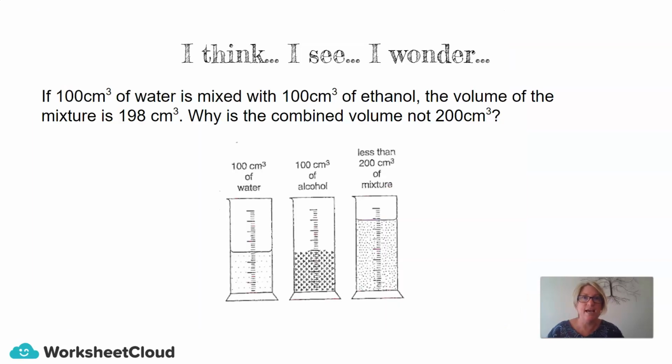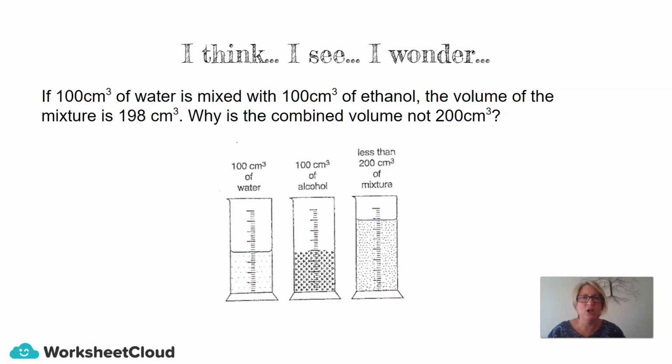We'll start today with an activity called I think, I see, I wonder. So I have a question for you. If 100 centimeters cubed of water is mixed with 100 centimeters cubed of ethanol, the volume of the mixture is 198 centimeters cubed.